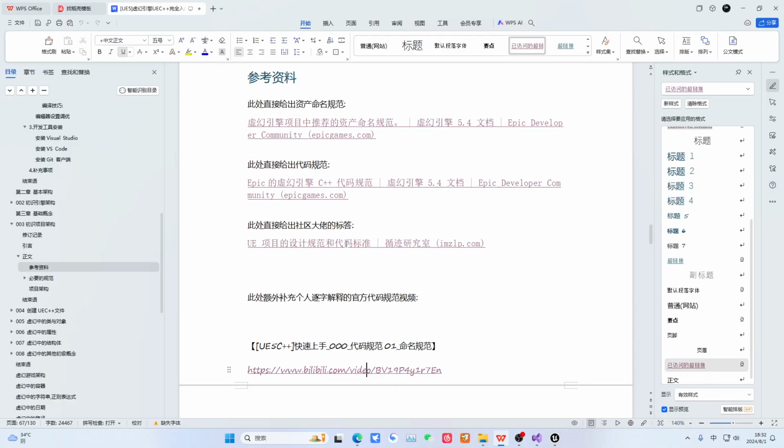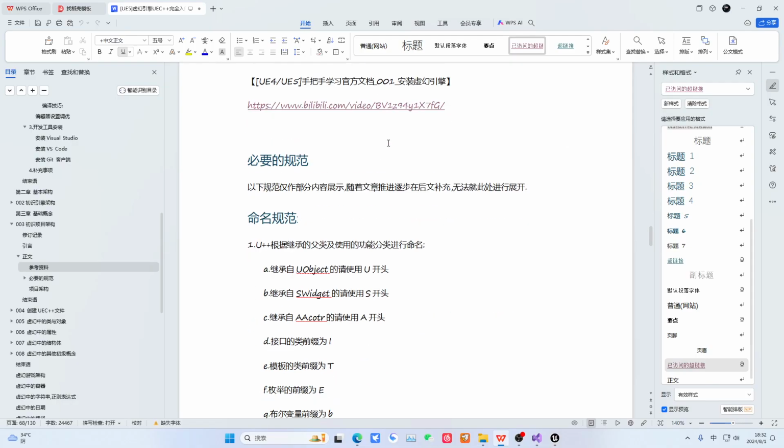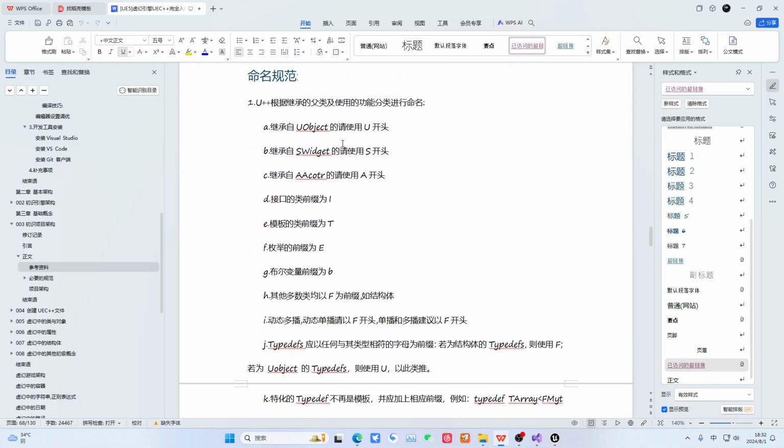Okay, let's talk about our own standards. There's also one from a community expert. You can click in and take a look. Our own standards. Let's start with naming conventions.